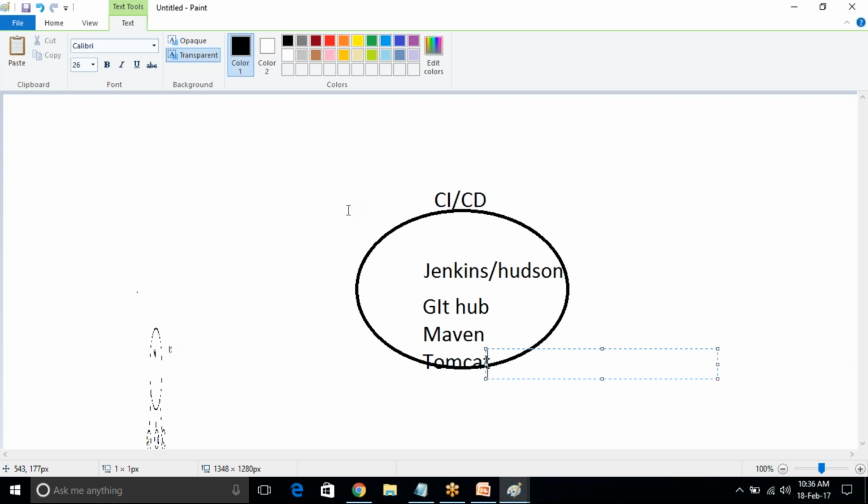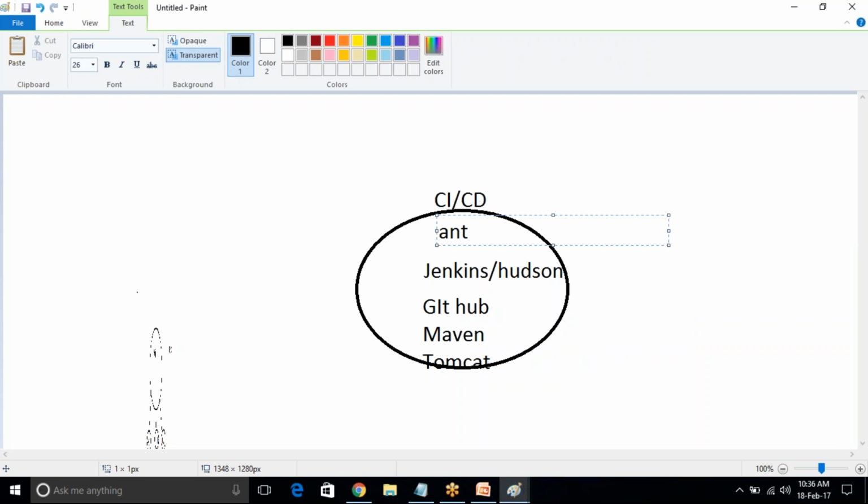By default some plugins will be there. Some environments are using Maven, some environments are using Ant. At that time we need to install Ant manually. But one more important thing, after installing the plugins, we need to restart the Jenkins server.